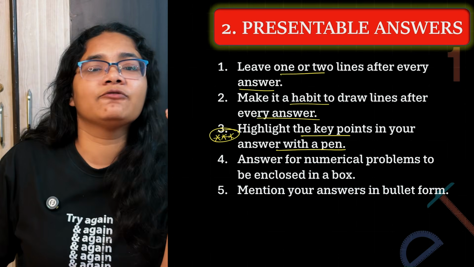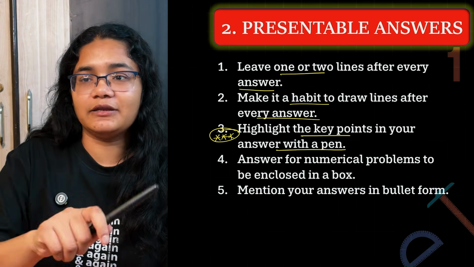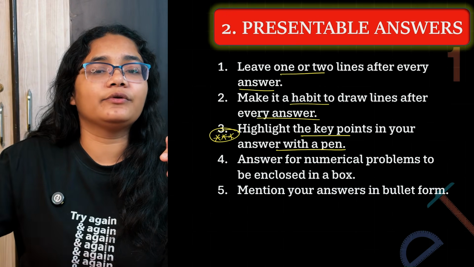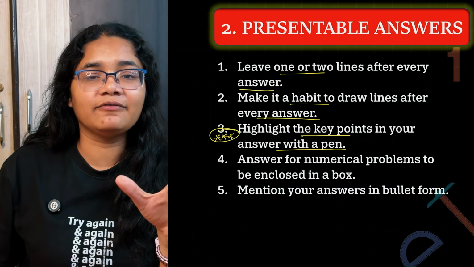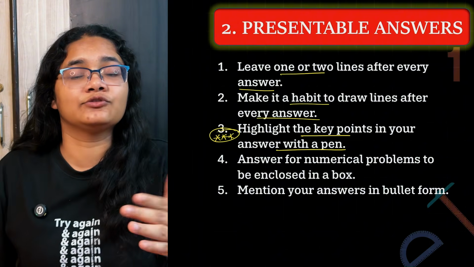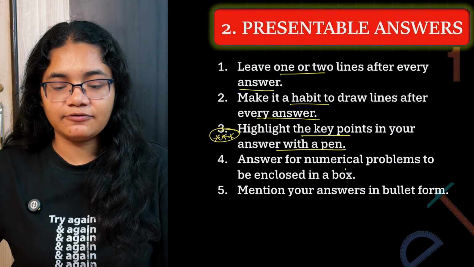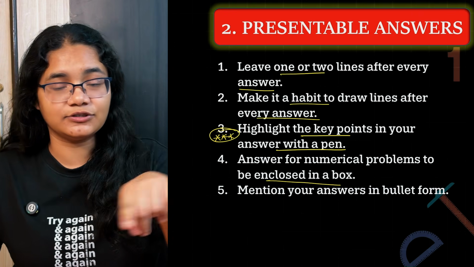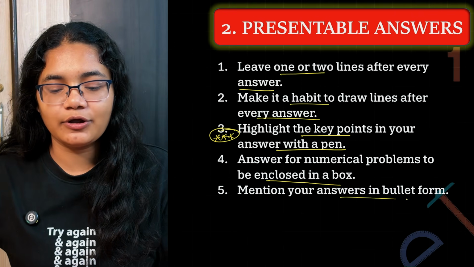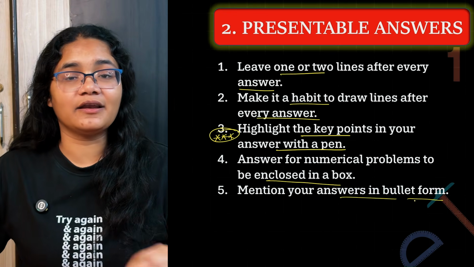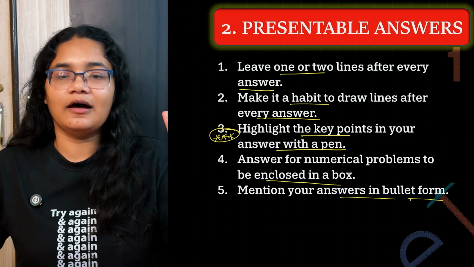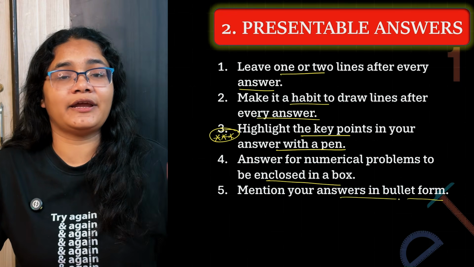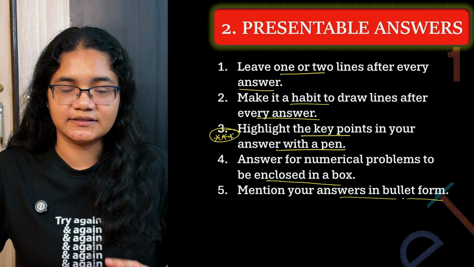For example, you are writing Werner's theory, you should mention primary valency, secondary valency, ionizable, non-ionizable, satisfied by neutral ligands, satisfied by negative ions. So these are all the keywords that have to be highlighted. Next, the answer for numerical problems is to be enclosed in a box with a unit. Okay, the final answer should always be in the box. Write your answers in bullet form. Avoid paragraph writing except in language subjects like English. In science, maths, chemistry, physics, always try to write the answer in bullet form.